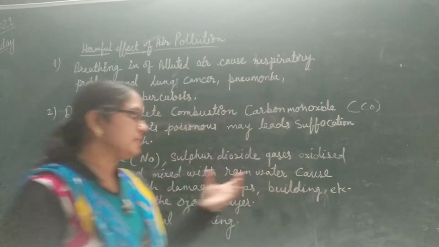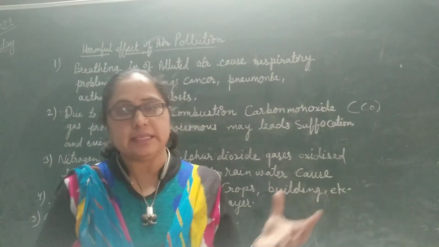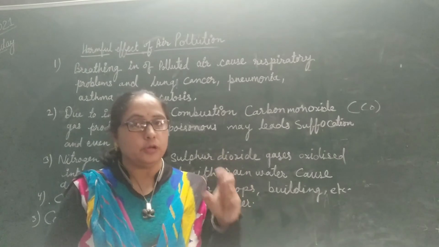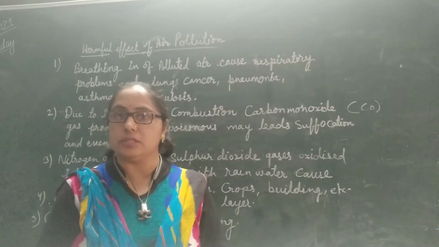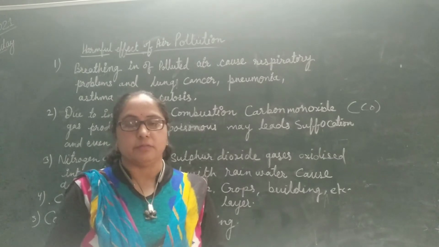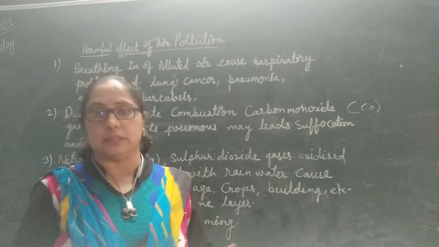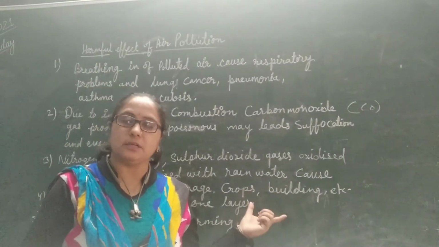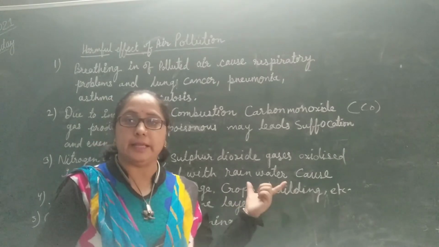So next is nitrogen oxide and sulfur dioxide. When these gases mix in air, they pollute the air, and finally they mix in rainwater and make the rainwater acidic. When this rainwater falls on the earth, it damages the crops, the monuments, and the buildings.